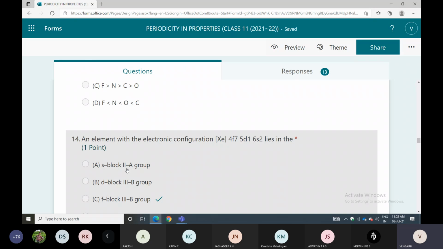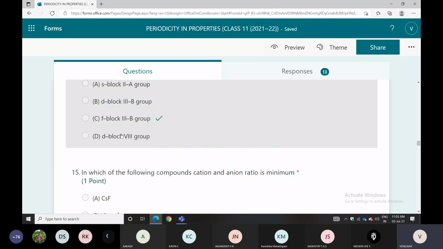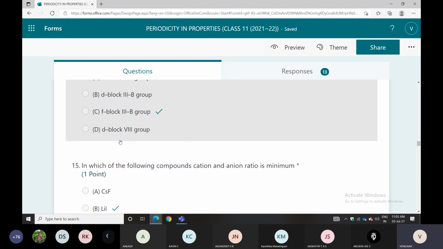Plus F electrons 7, D electrons 1, S electrons 2. Total 64. 64 belongs to F block elements, because elements 58 to 71 are lanthanides. So F block belongs to 3B group. So option C is correct.